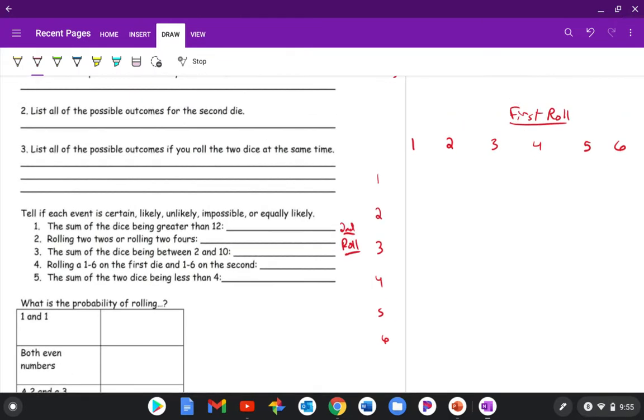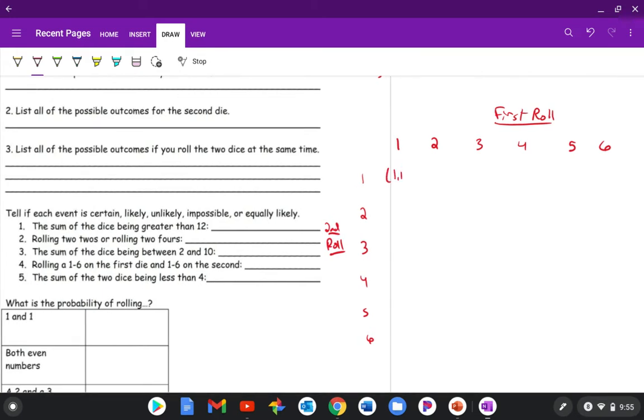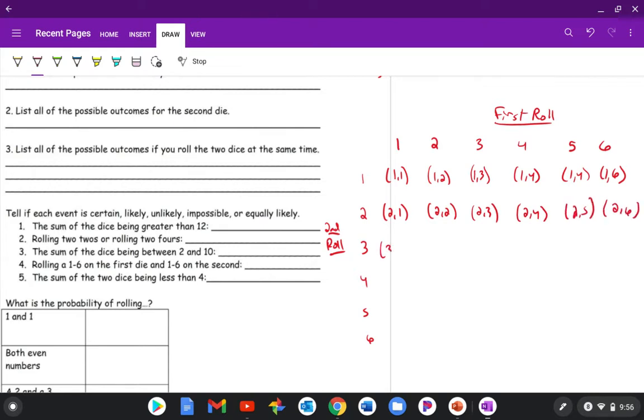All right, so our possibilities, well, we could roll a 1 and a 1. So I'm going to put a little coordinate pair. We could roll a 1 and a 2. Could roll a 1 and a 3. Could roll a 1 and a 4. Could roll a 1 and a 5. 1 and a 6. That'd be one set. We could roll a 2 and a 1. A 2 and a 2. A 2 and a 3. A 2 and a 4. 2 and a 5. And you get the idea here. 2 and a 6. And then we go to the next one. We could add a 3 and a 1. A 3 and a 2. 3 and a 3. So you're going to get this chart here.